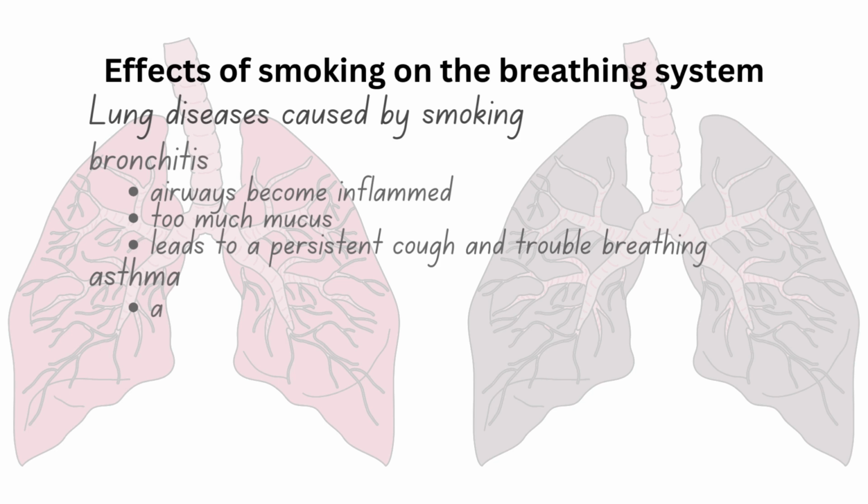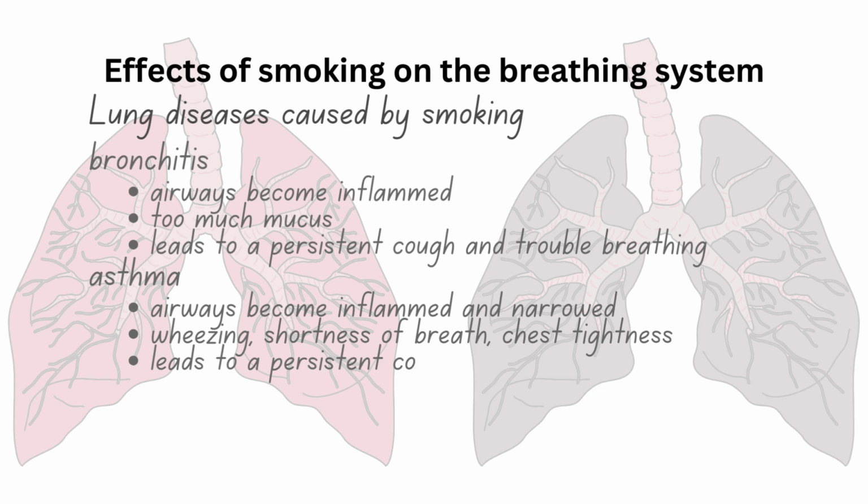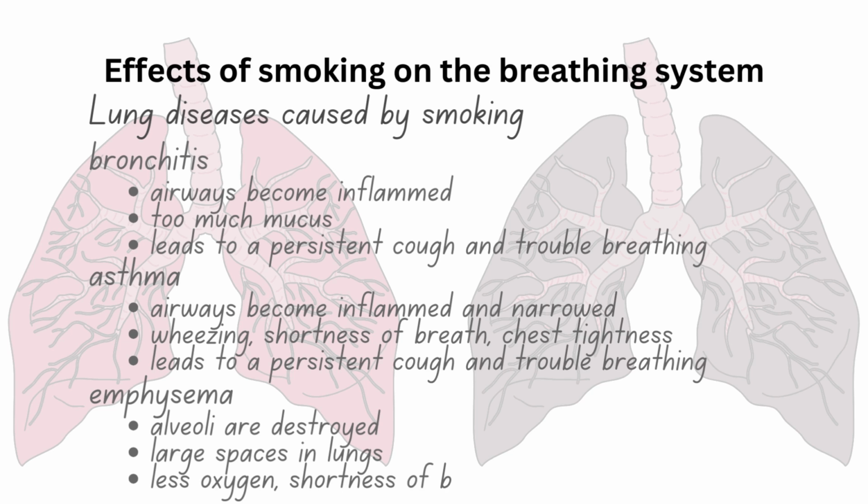Smoking can trigger asthma, a condition where the airways become inflamed and narrow, causing wheezing, shortness of breath, and chest tightness. For people with asthma, smoking or being around smoke can make symptoms much worse and harder to control. It can also cause emphysema, a disease where the alveoli are destroyed, creating large empty spaces in the lungs. This makes it hard to get enough oxygen, leading to constant shortness of breath. Emphysema cannot be cured because the damage to the lungs is permanent.